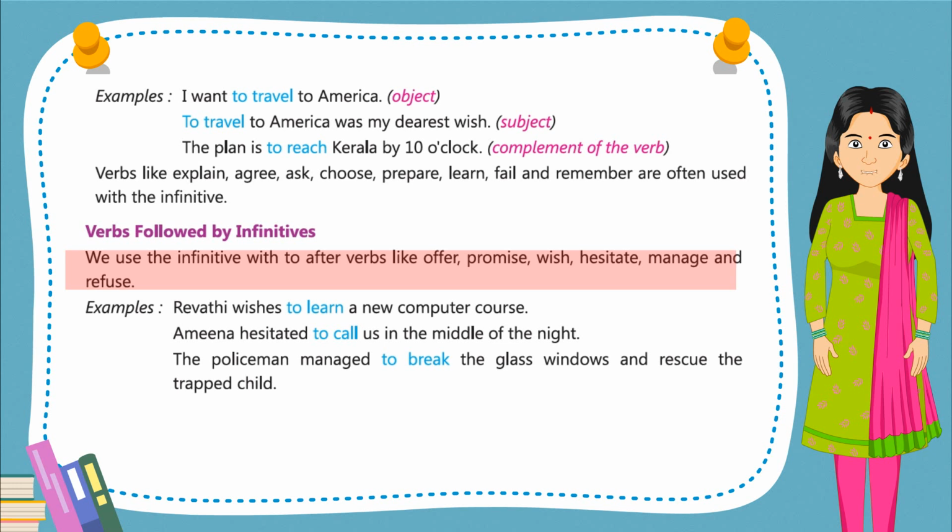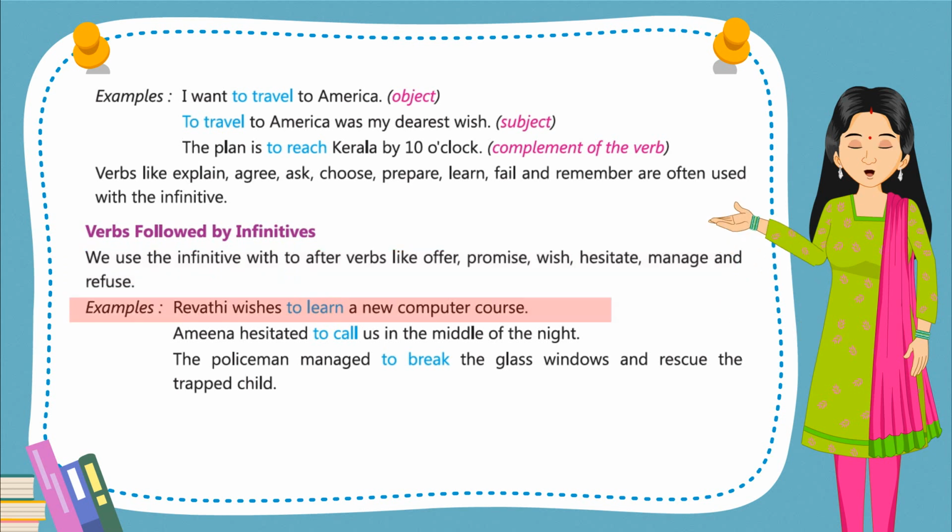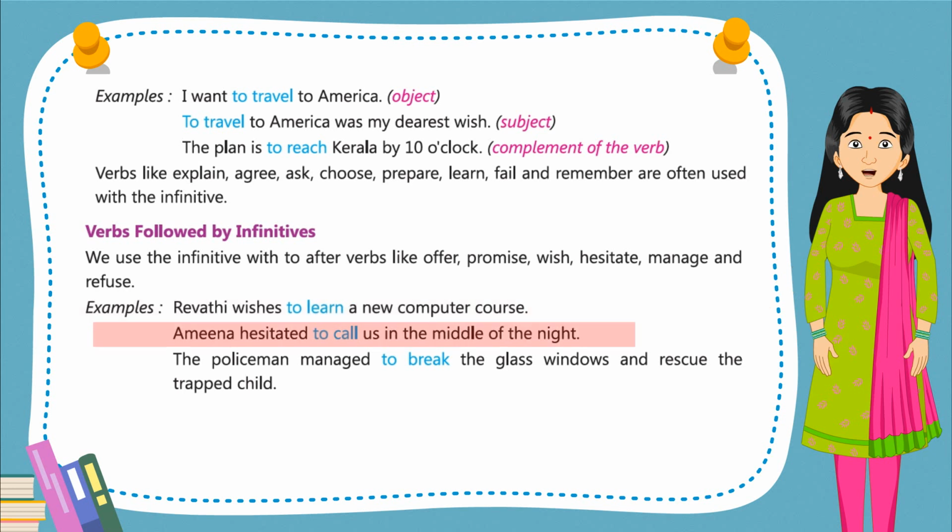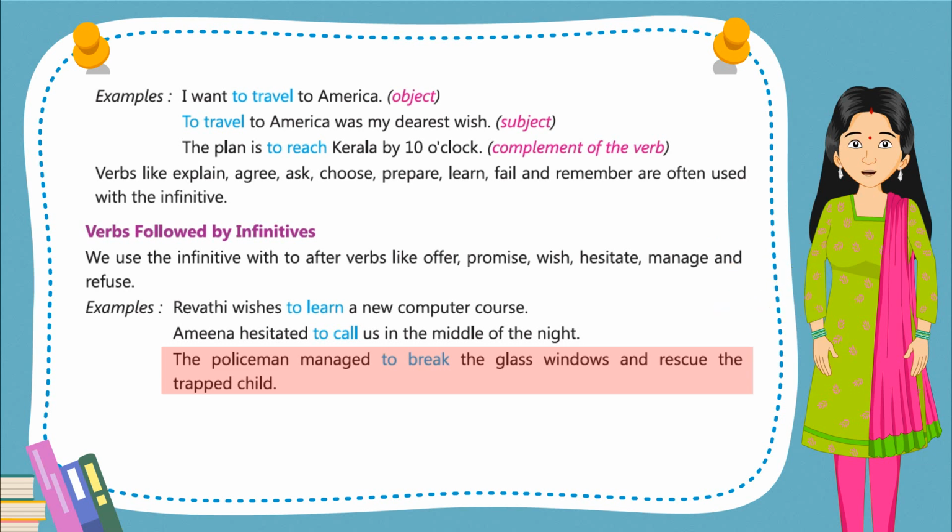We use the infinitive with to after verbs like offer, promise, wish, hesitate, manage and refuse. Examples: Revati wishes to learn a new computer course. Amina hesitated to call us in the middle of the night. The policeman managed to break the glass windows and rescue the trapped child.